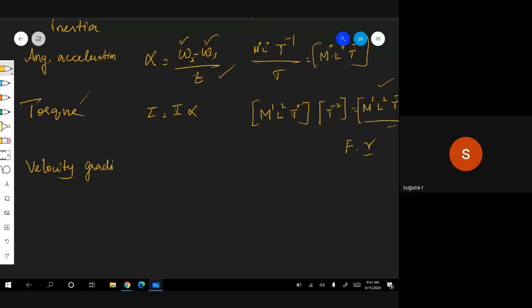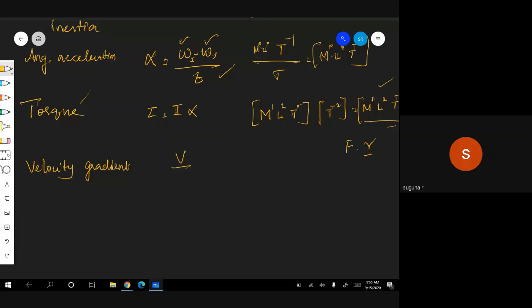You can. Wait, velocity gradient. Right now we are dealing with mechanics. We will see everything in detail in 12th standard. Anyhow, if you want, we will see one or two. Velocity gradient means